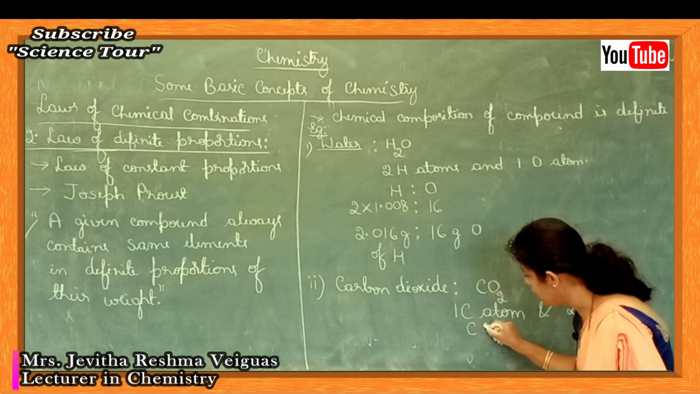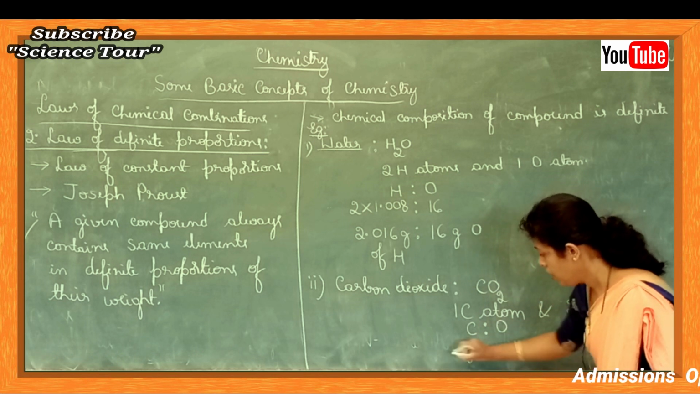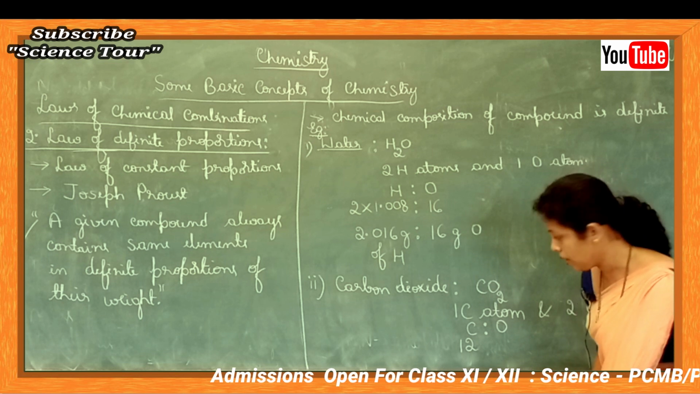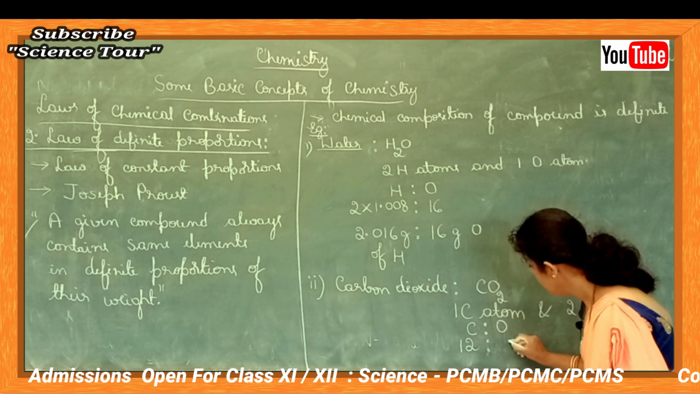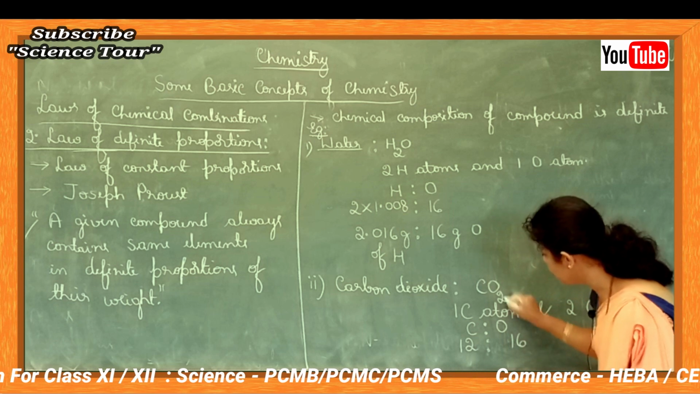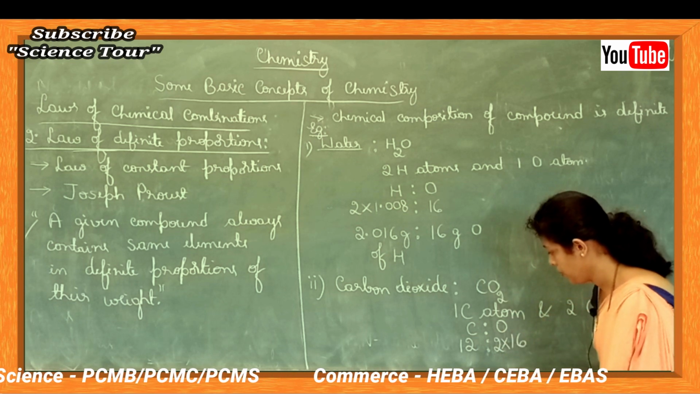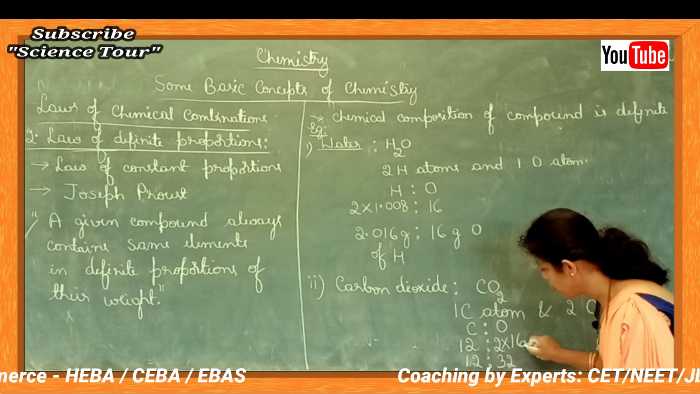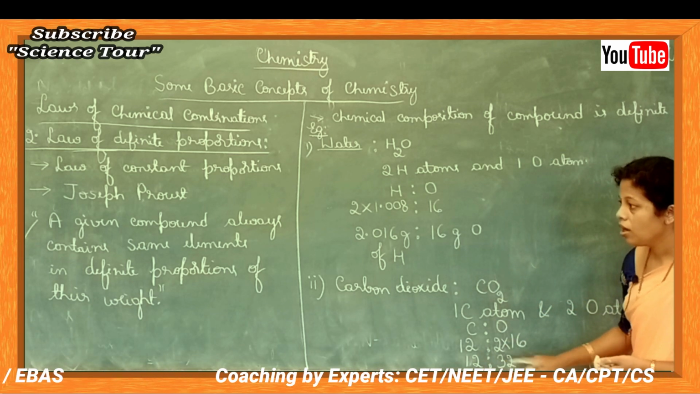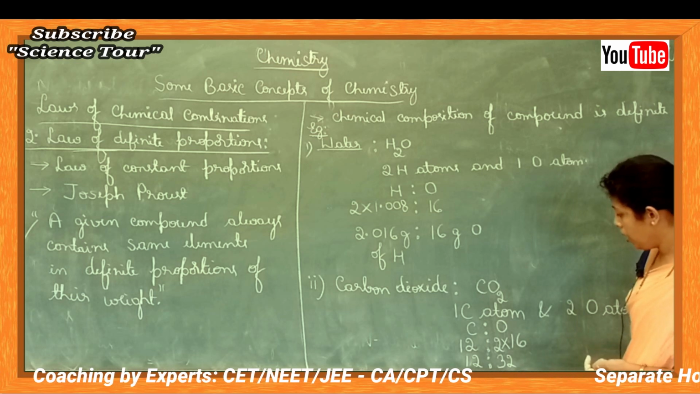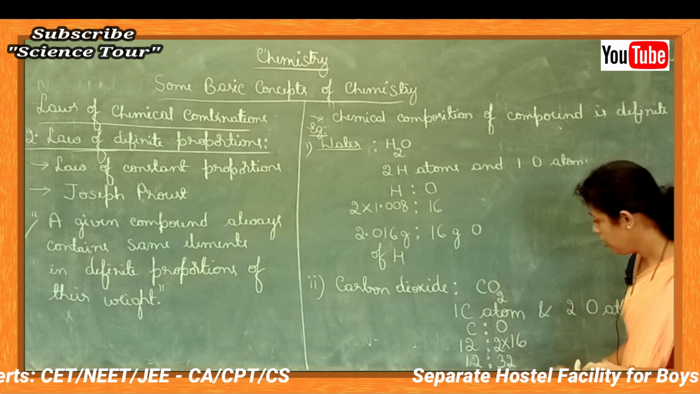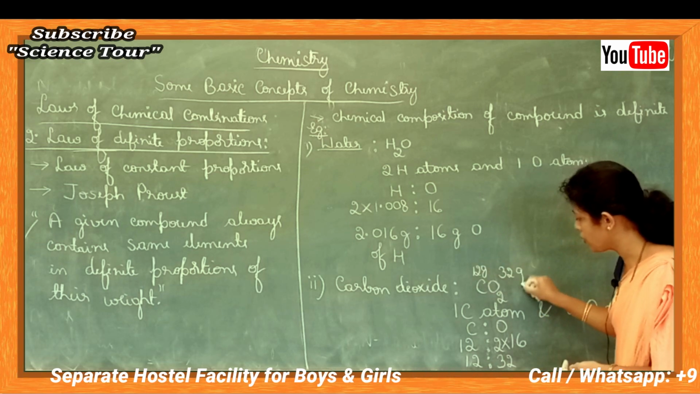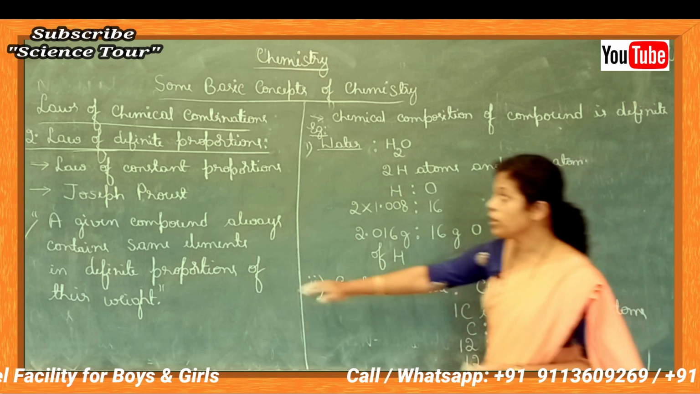Mass ratio of carbon to oxygen: carbon's atomic mass is 12 grams. Oxygen is 16, but there are two oxygen atoms, so 2 into 16 is 32. So the weight proportion is 12 to 32. That means in carbon dioxide there is 12 grams of carbon and 32 grams of oxygen. So that is what the law says.